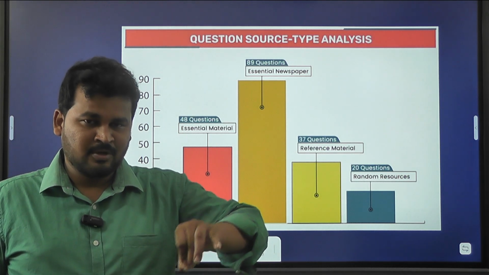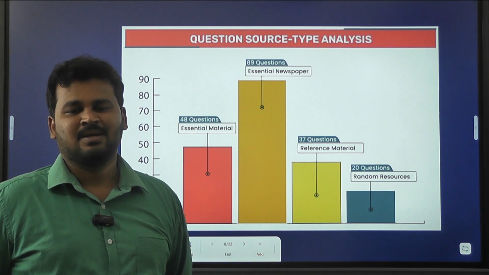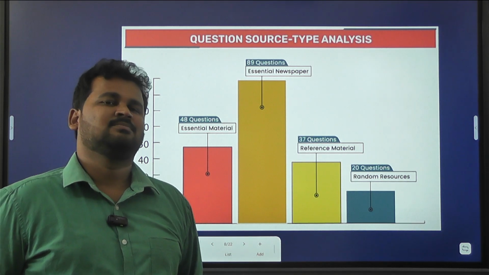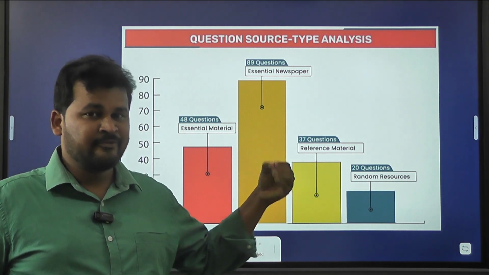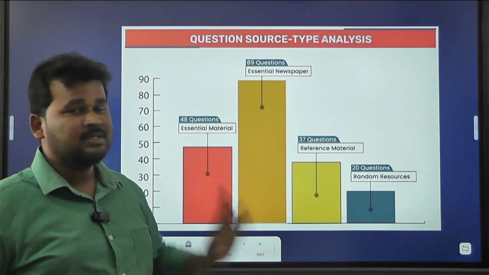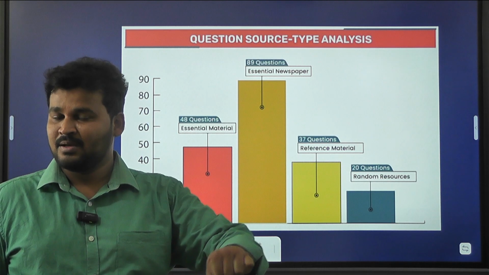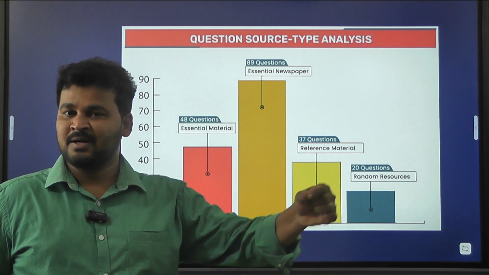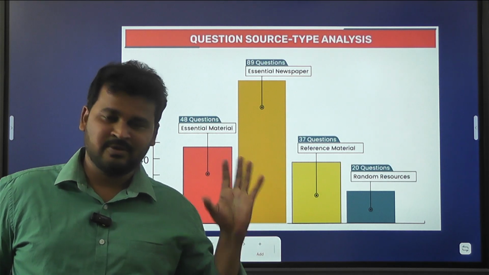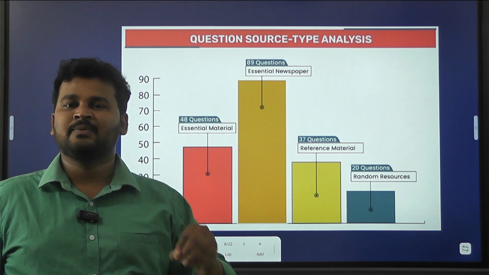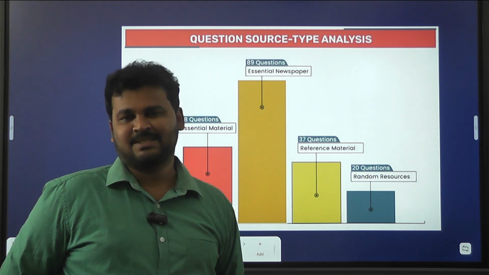economy depends upon current affairs. Where do we get current affairs? From newspapers. So for economy, how many questions came from newspapers? 89 questions. What you have to know here is that economy is dependent upon current affairs. So if you are thorough in current affairs, then you are able to attempt all the questions in the economy subject.